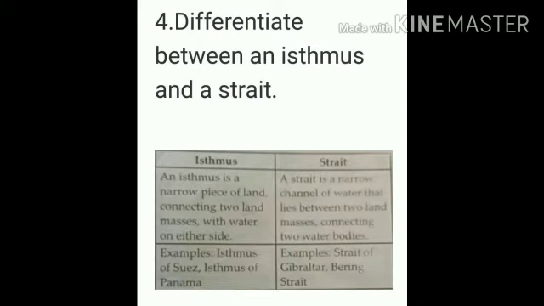Isthmus examples: Isthmus of Suez, Isthmus of Panama. Strait examples: Strait of Gibraltar and Bering Strait.